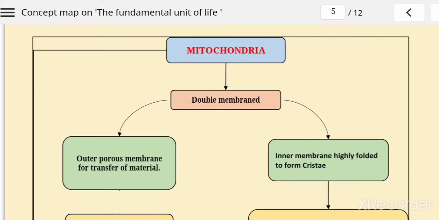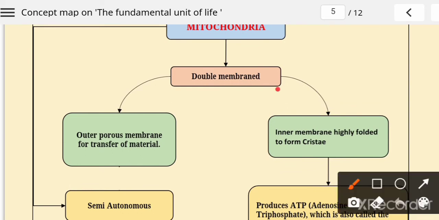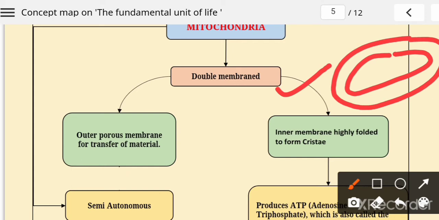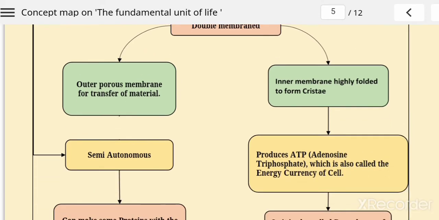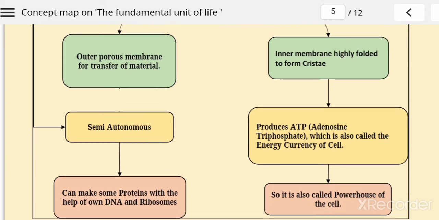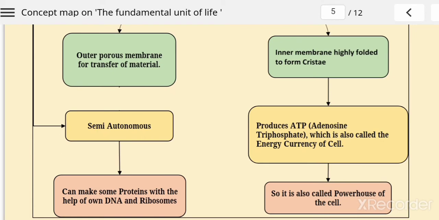So mitochondria play a very important role, and it is made with the help of two membranes. Means this is the structure of mitochondria. In this shape mitochondria is present, with a double membrane. Means one is the outer membrane, and then the inner membrane. The outer porous membrane is for transfer of material, and the inner one is highly folded to form cristae.